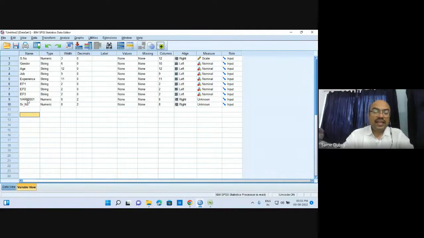Now you cannot leave any variable blank. This is the reason why this variable 1 has automatically appeared over here, because I have left this row blank. Here it is. Let me show you once again.